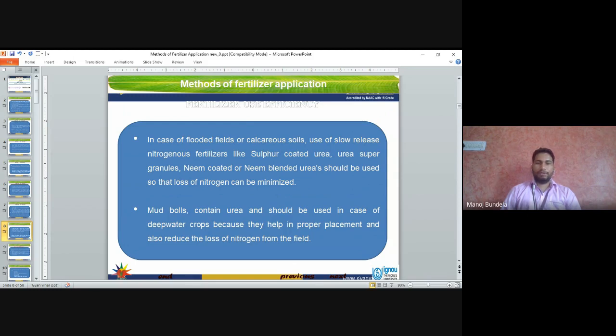Mud balls contain urea and should be used in case of deep water crops because they help in proper placement and also reduce the loss of nitrogen from the field.